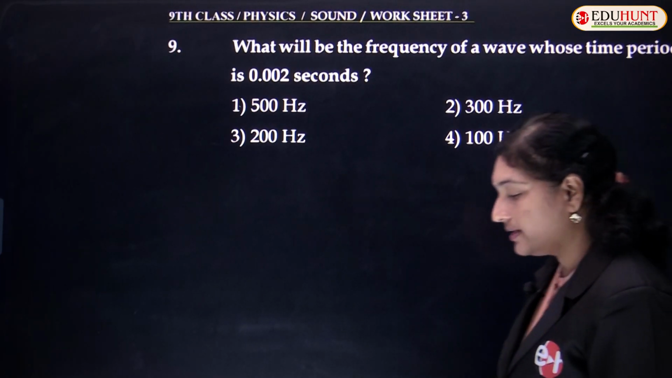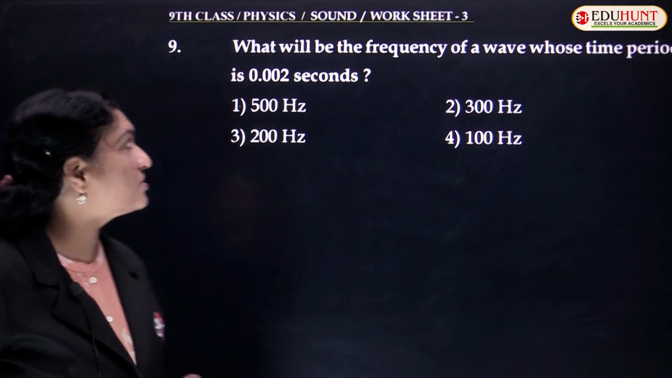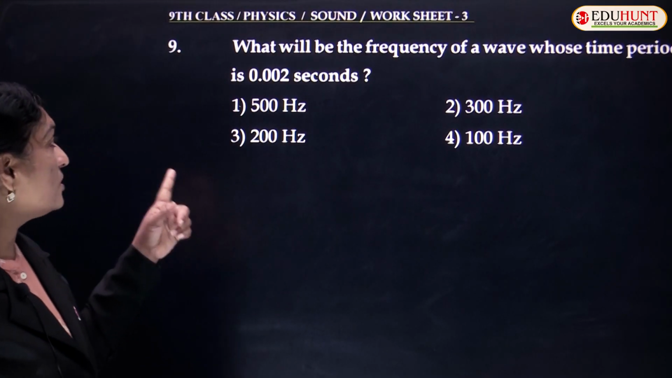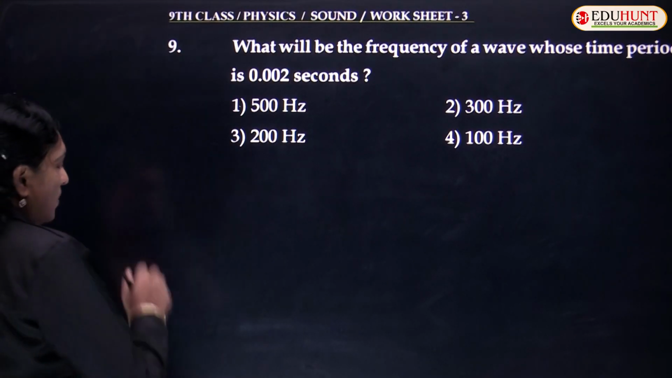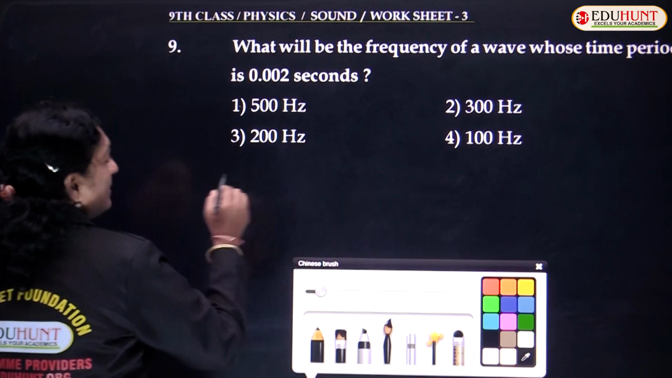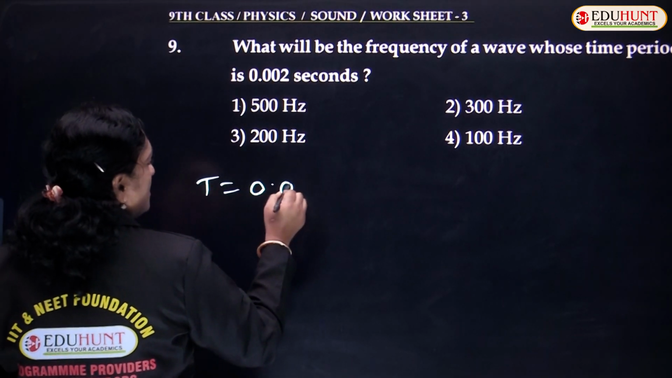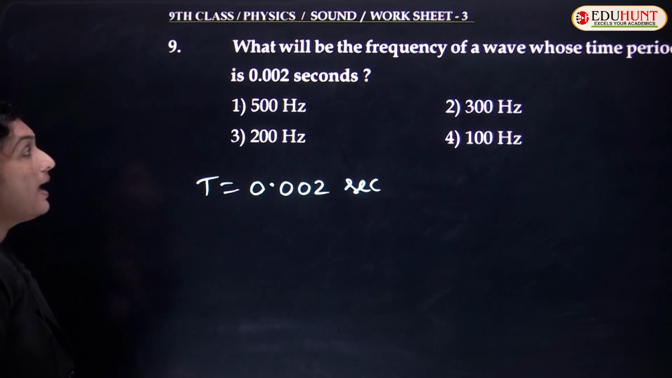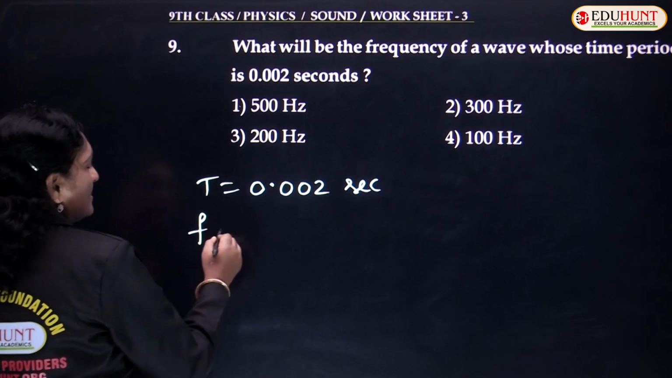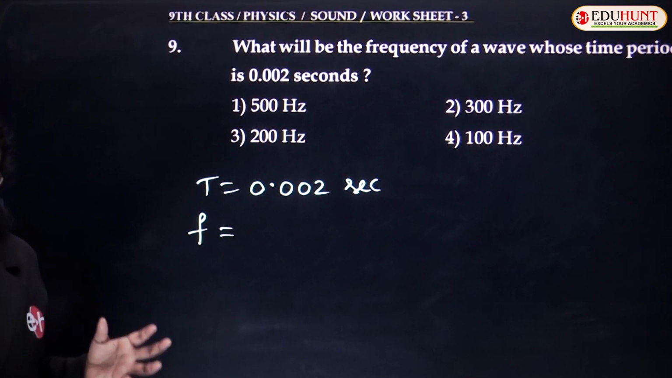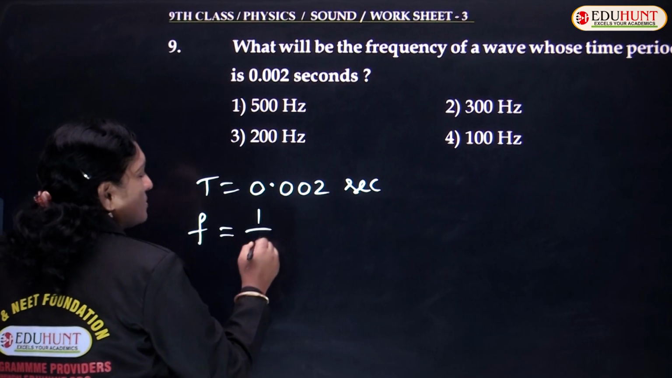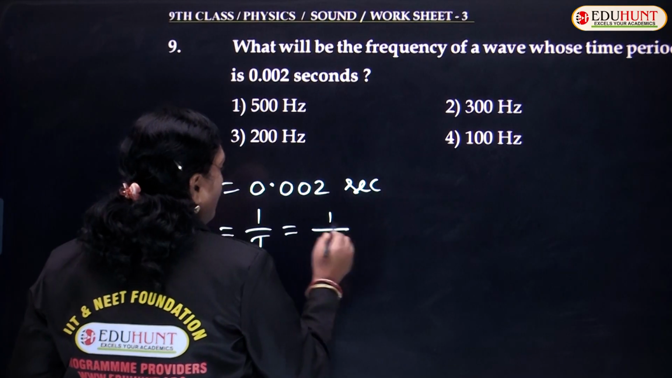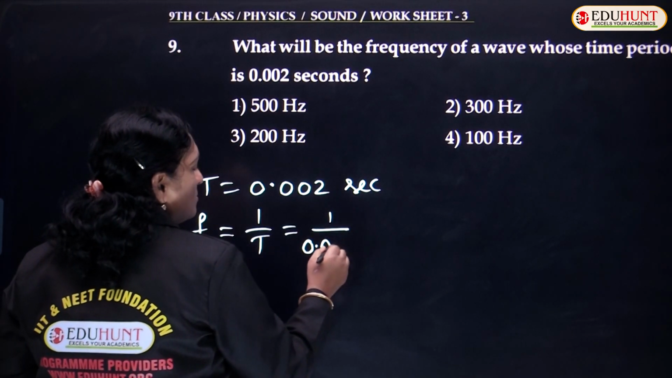So now look at the 9th question. What will be the frequency of a wave whose time period is 0.002 seconds? So what is given, children, here? Given that the time period is 0.002 seconds, and you are asked to find the value of frequency. Already I told you the relation between frequency and time period. Frequency equals 1 by T. Frequency equals 1 by T. This is 1 by how much is the value of T given? 0.002.